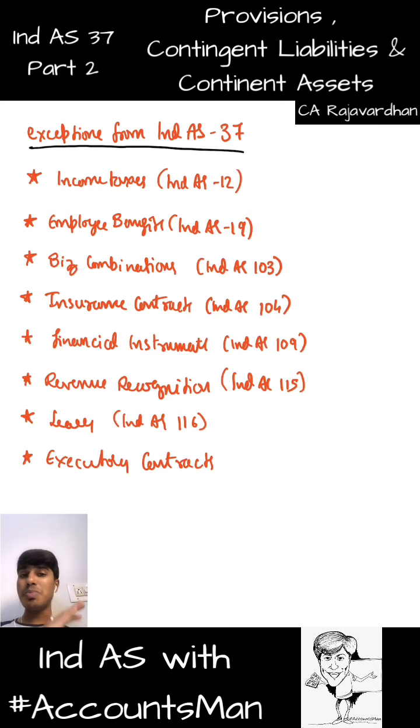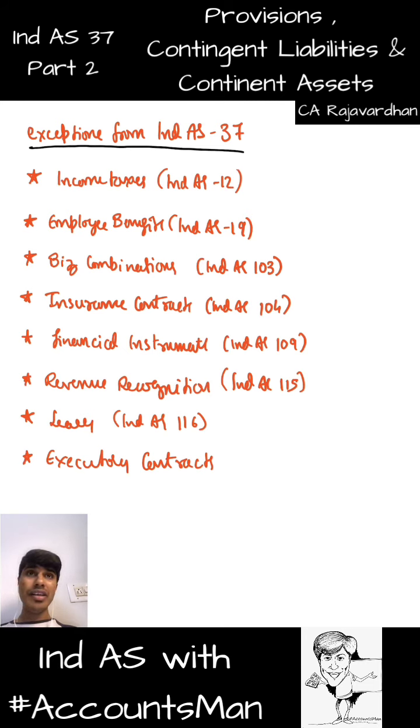Executory contracts are specifically excluded because, see, I have not done anything. Assume that I am supposed to give you service and you are supposed to pay me. I have not given you service, so you need not pay me. You cannot create a provision for that, or call it a contingent liability. Or I have fulfilled 10% of my contractual obligations, and you paid 10% of the contractual payments. In that case, it's all settled. You need not create a provision for the rest of the 90%.